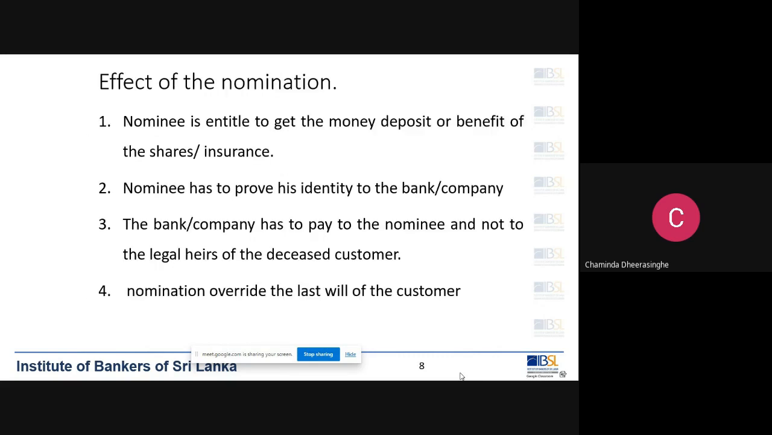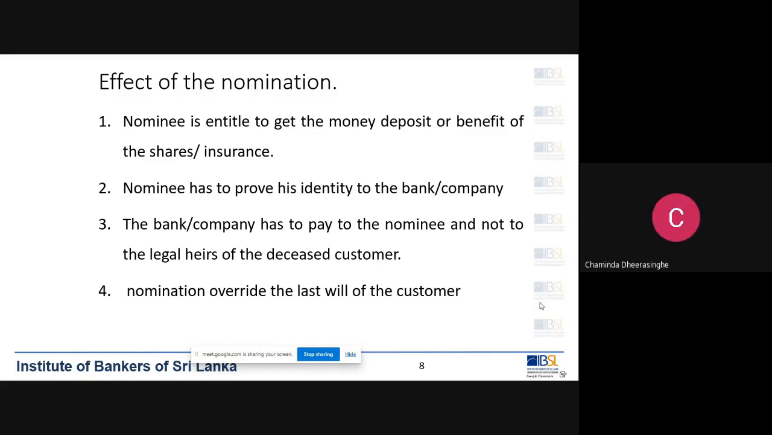Right. If you have any questions on nomination, you can ask. Excuse me, sir. Is there any restriction on the maximum amount we can put for the nomination? No, there's no restriction. When we are giving nomination, we give the nomination to the account. Whatever the amount in the account, that will go to the nominee. There's no restriction, and there's no minimum amount also, right? We give a nomination to the account. Thank you, sir. Okay. Any other questions?